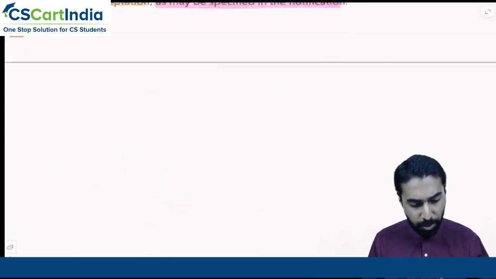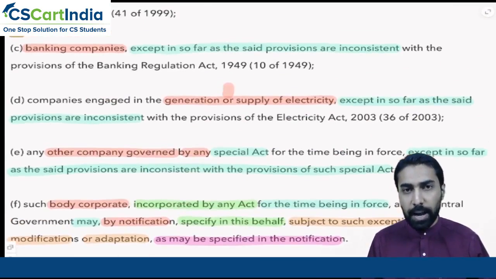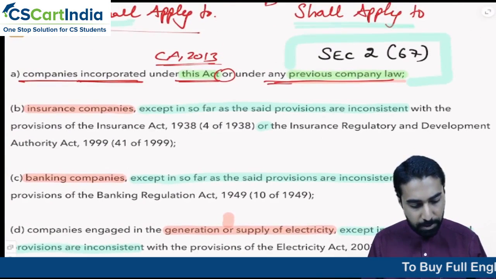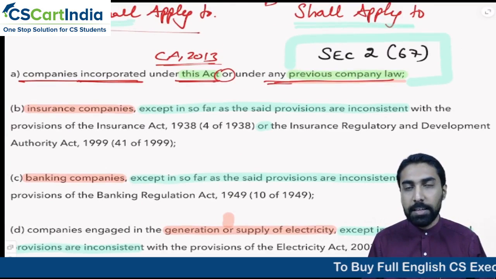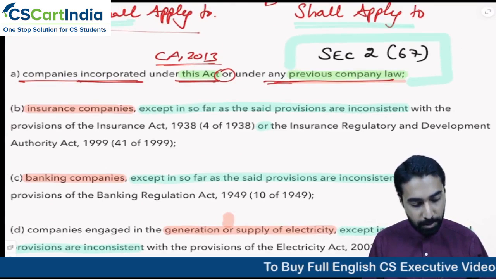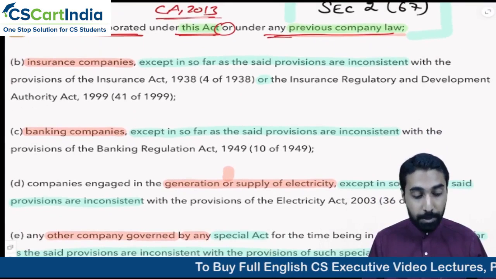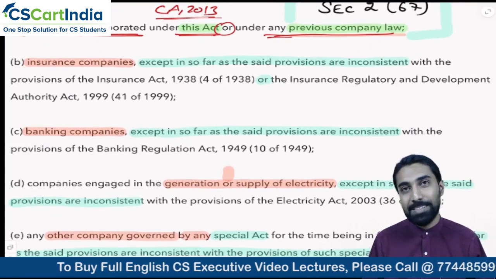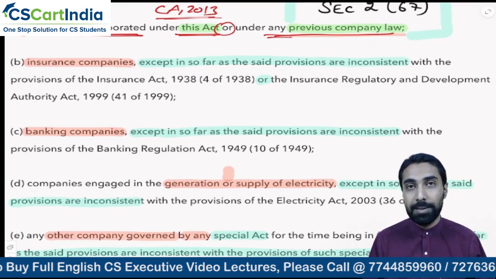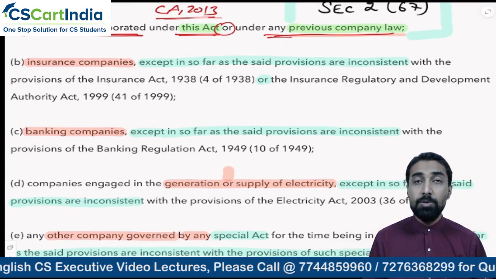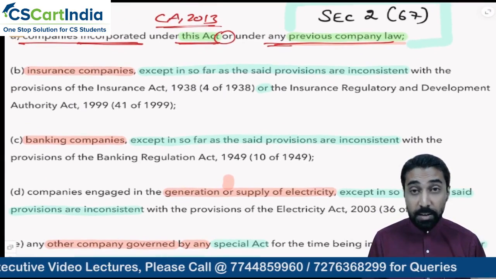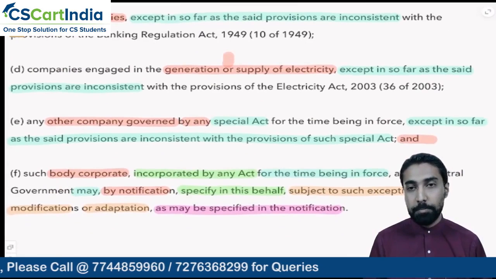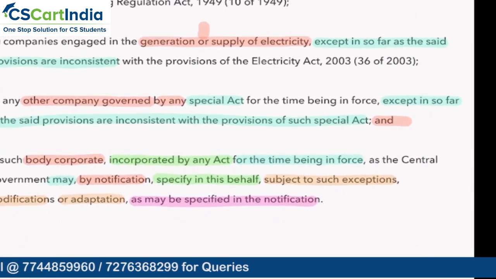So, what are they saying here? The Companies Act will be applicable to whom? Companies under this Act or any other previous company law. Correct? Then, to whom else does it apply? Insurance companies, banking companies, electricity supply companies. We need to understand this properly. So here we need to understand how it is applicable to insurance, banking and other companies. Let us have a brief understanding over here.